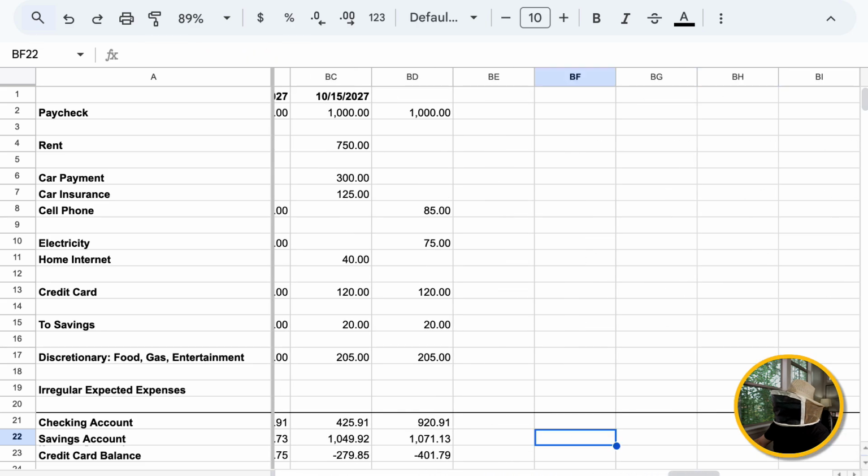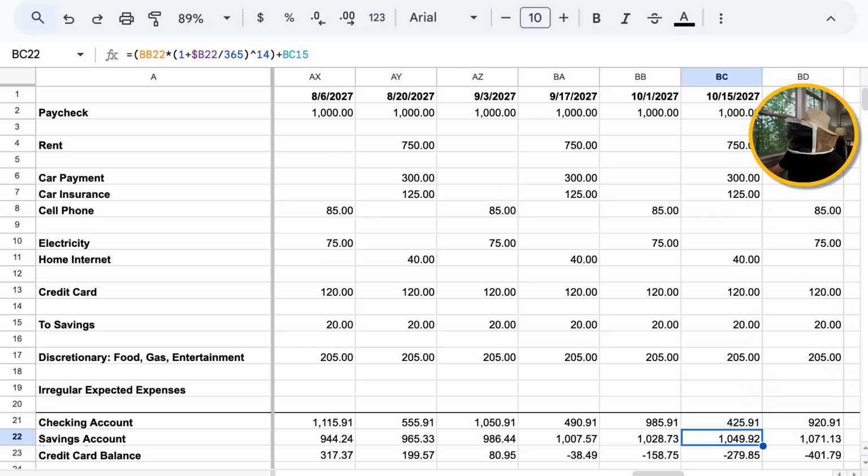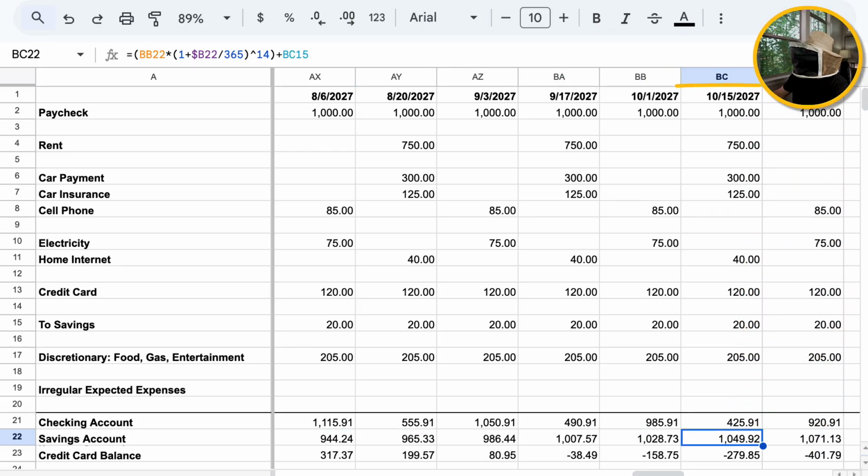And what happens when I get all the way to the right, October 15th of 2027? We've put away $1,049.92. You can see that in column BC, row 22. We've also paid off our credit card. In BC 23, you can see that went negative back around September in BA 23. And you can see our checking account. We have $425.91 left at that point.